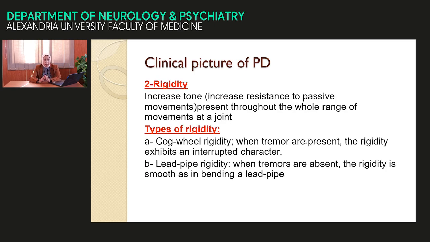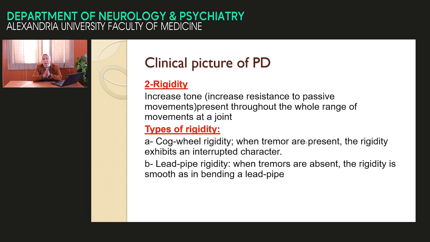The next clinical sign is the rigidity. Rigidity, how to examine rigidity? To examine tone, do passive movement around the joint while the patient is relaxing, around the elbow, around the knee, and around the wrist. In patient with Parkinson's disease, the tone is increased. So there is what is called rigidity all over the range of the movement. When we try to extend the limb and flex the limb, we find increased tone all over the range of the movement from the start till the end.